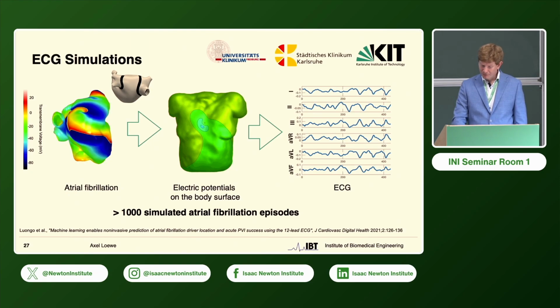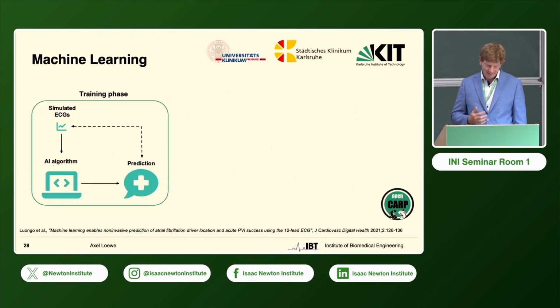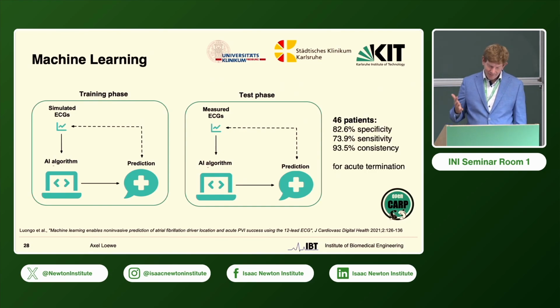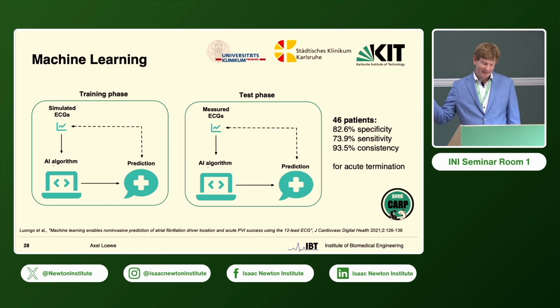And those were the ground truth labels that were then used to train a classifier, in this case a pretty simple decision tree with somewhat understandable features that was trained purely on those synthetic data, and then after that evaluated on those 41 clinical test cases. And it gave surprisingly satisfactory specificity and consistency outcomes for acute termination. So this was really whether it terminated the arrhythmia acutely or not.